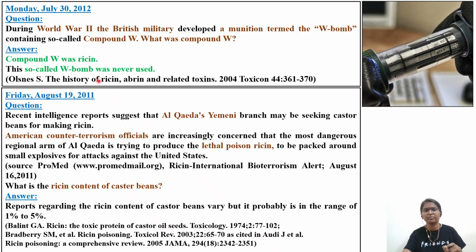This so-called W bomb was never used. That's why we have historically only one particular incident where it was used. Okay. Next question we'll see.